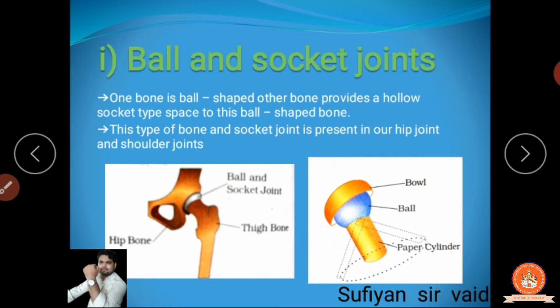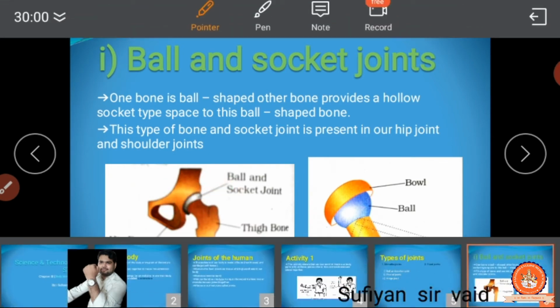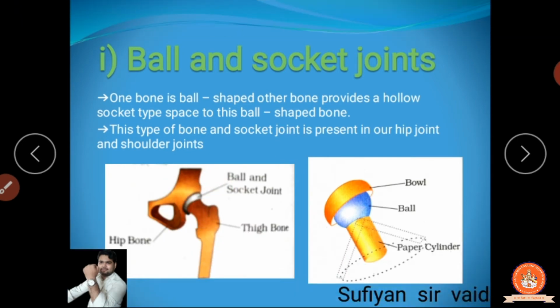The ball and socket joint, you can observe it in the diagram also. Now one bone is ball shaped, and the other bone provides a hollow socket-type space for this ball-shaped bone. Now this is the ball type. Clear? And the hollow part, clear? This is the socket type.